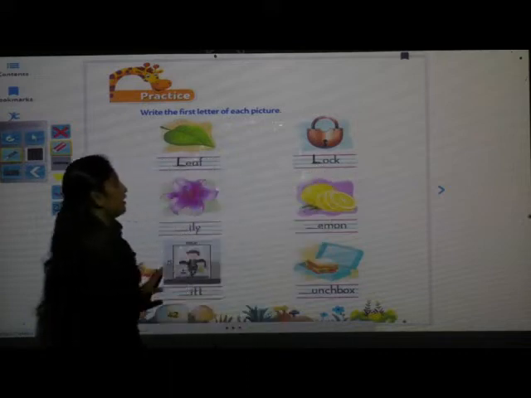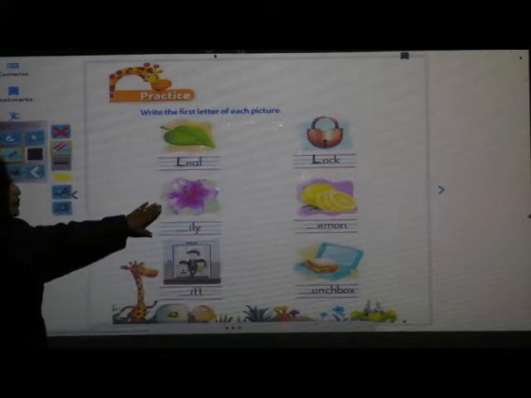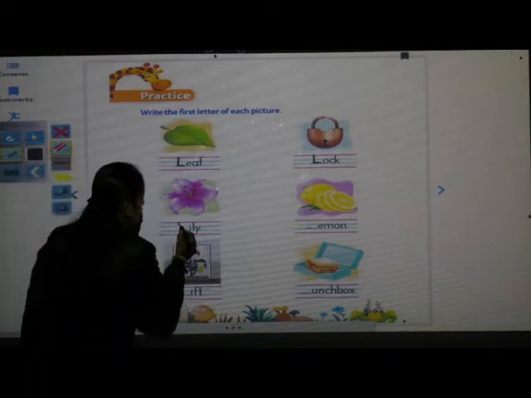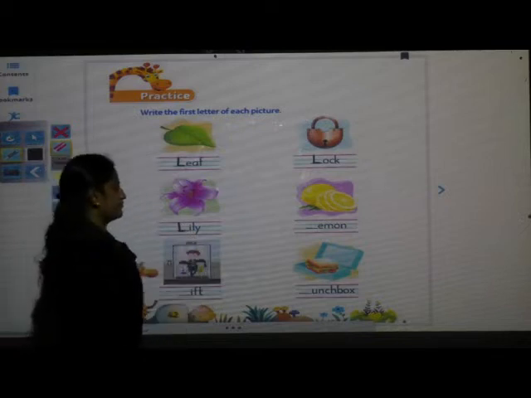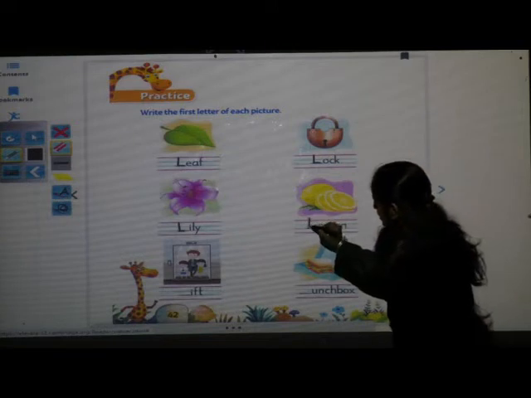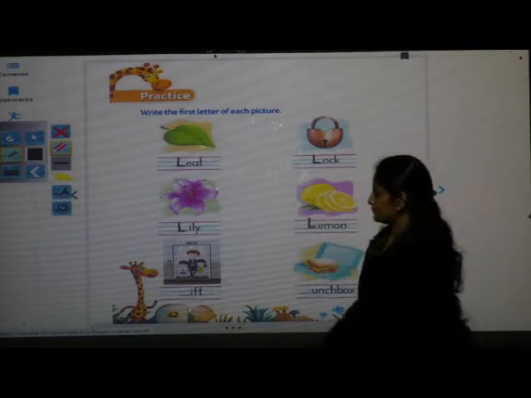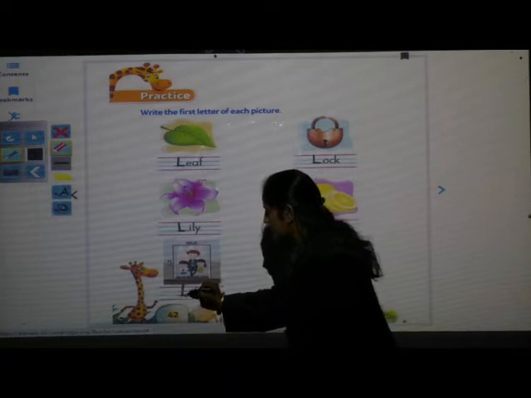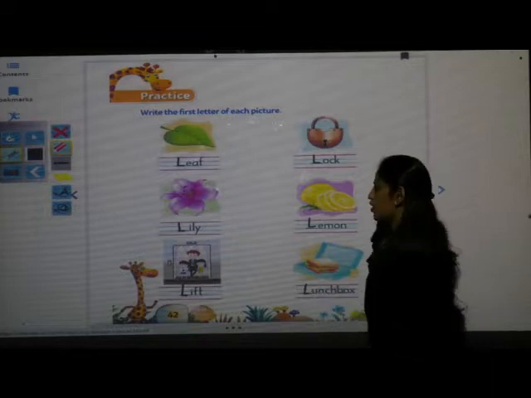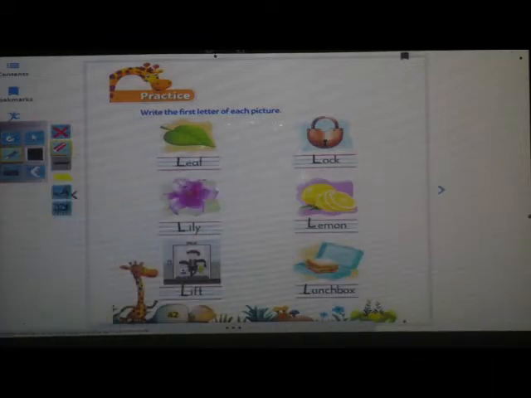Lock. Which flower is this? Very good. It's a lily. What is this? This is a lemon. Lift. Lunchbox. Okay. So here we have to write capital letter L. The beginning letter of each picture we have to write.